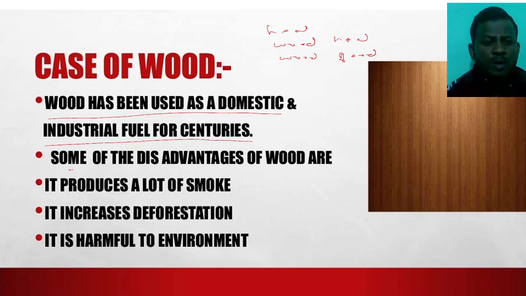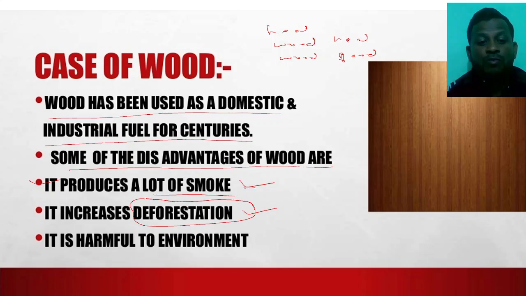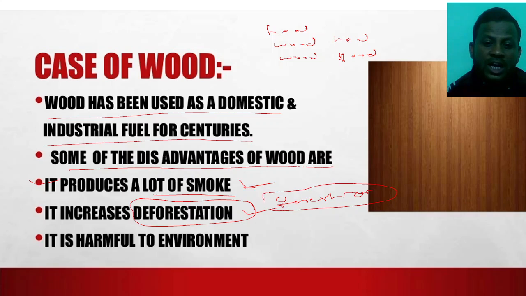Next, some disadvantages of wood are, it produces a lot of smoke. It increases deforestation. If we use wood continuously for our domestic purposes, we cut all the forest, and then there is no forest present on the earth.